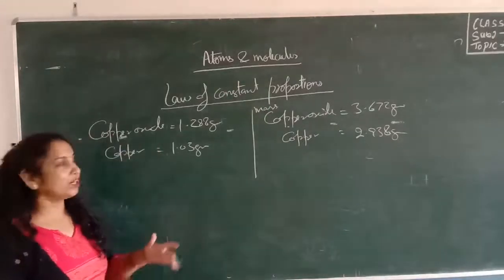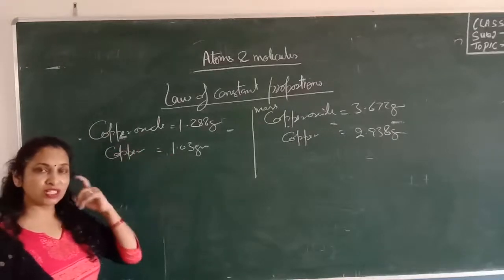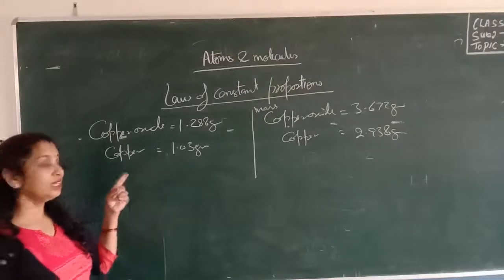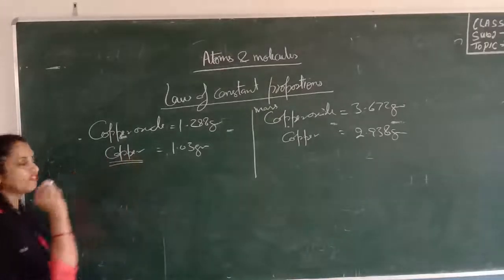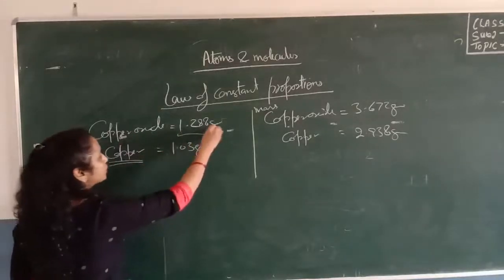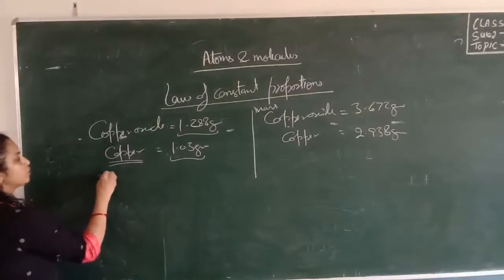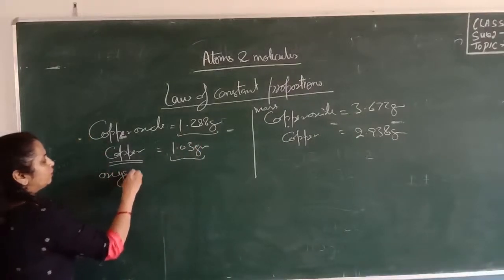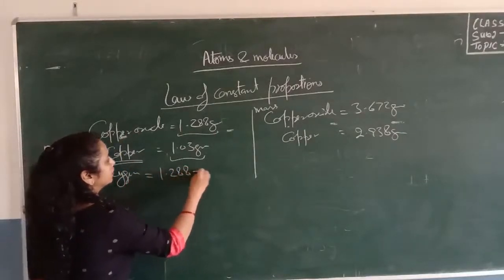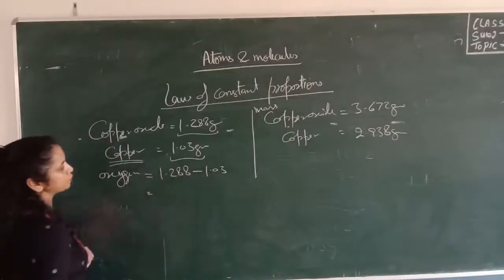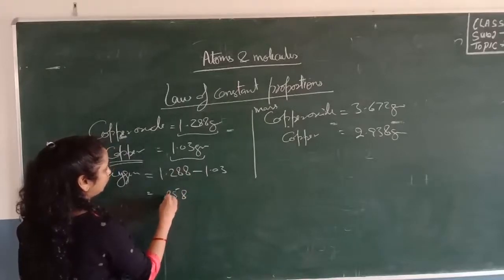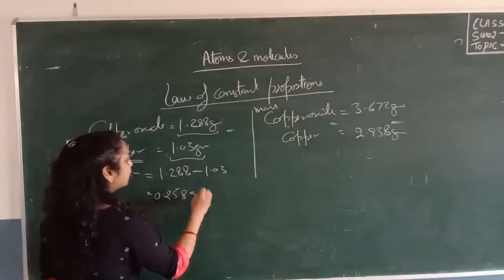According to the law, we know that in copper oxide, copper and oxygen will always combine in a fixed ratio to form the copper oxide. So now we have to verify that the copper will combine with a fixed amount of oxygen. We have the mass of copper oxide and the mass of copper, so we can find the mass of oxygen which combined with this copper by subtracting. 1.288 minus 1.03 gives 0.258. This is the mass of oxygen.